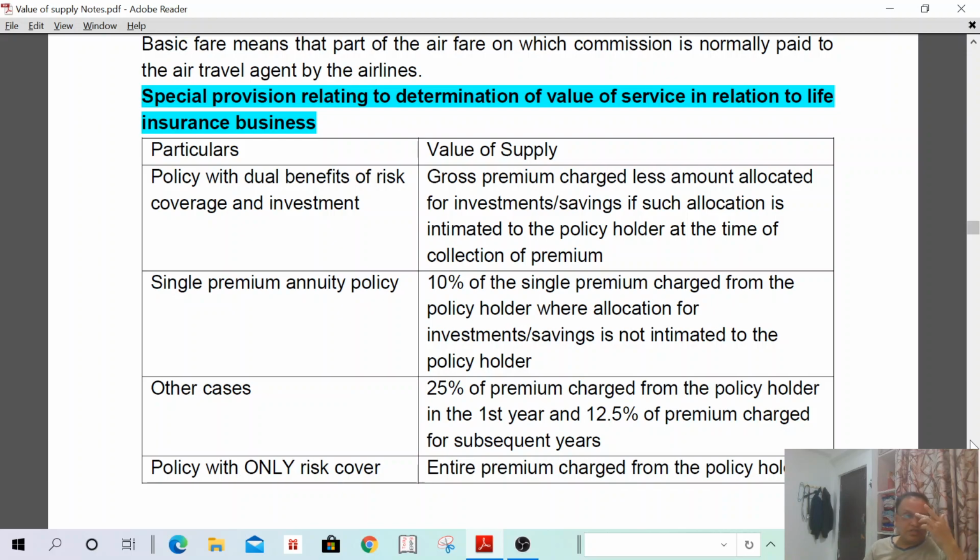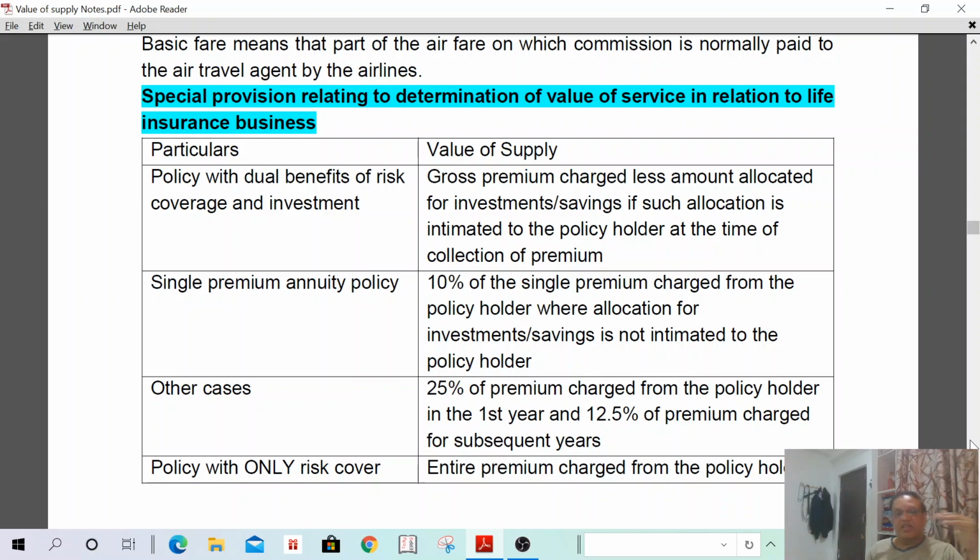If the insurance company intimates me 20,000 relating to risk and 30,000 relating to investment, in writing in the premium receipt itself and not orally, then the value of supply shall be the gross premium 50,000 minus the amount allocated for investment, 30,000. So 50,000 minus 30,000, 20,000 only is the value of supply.